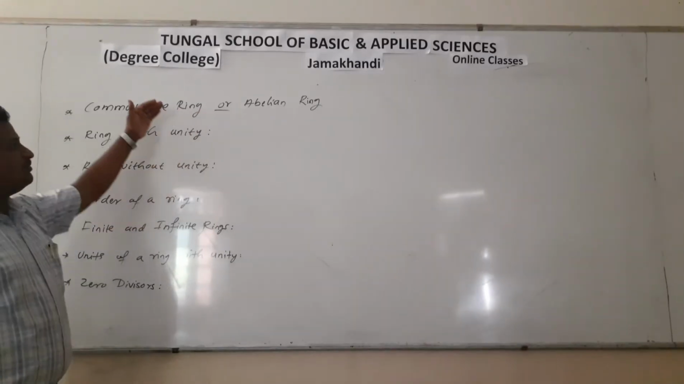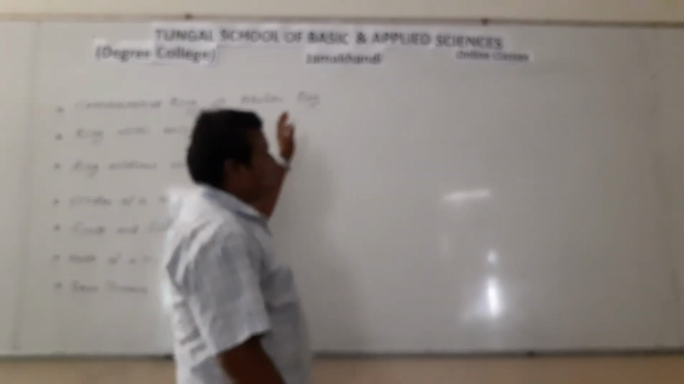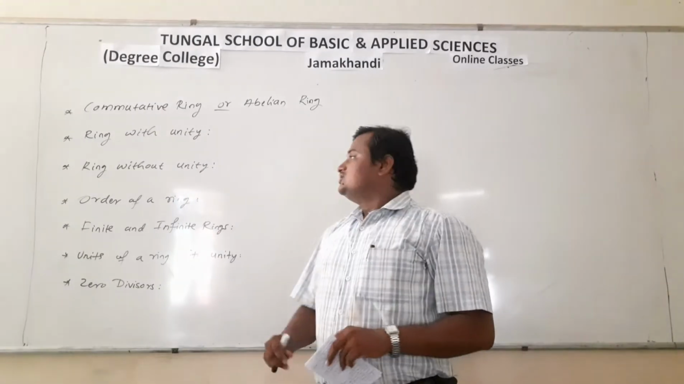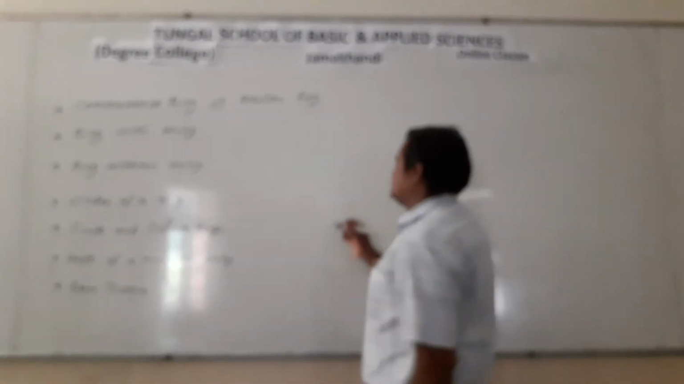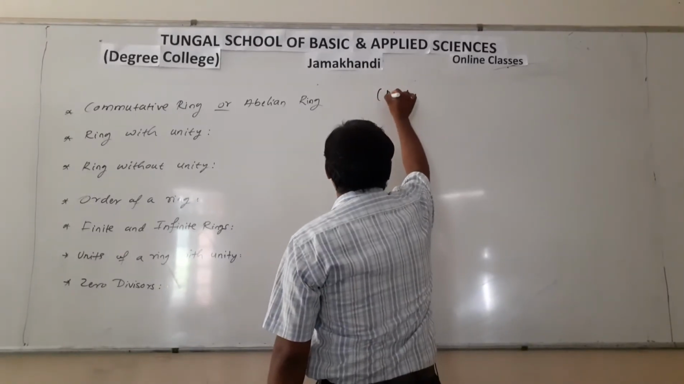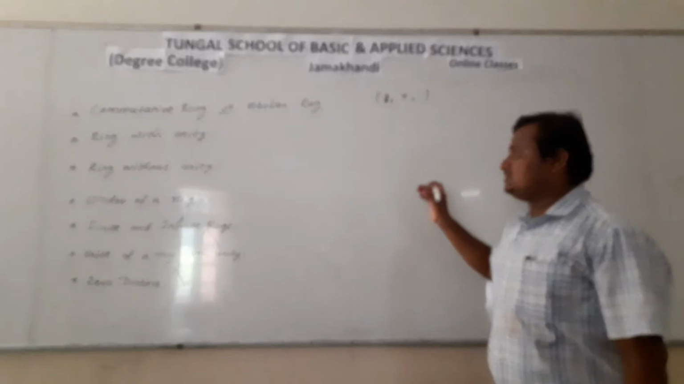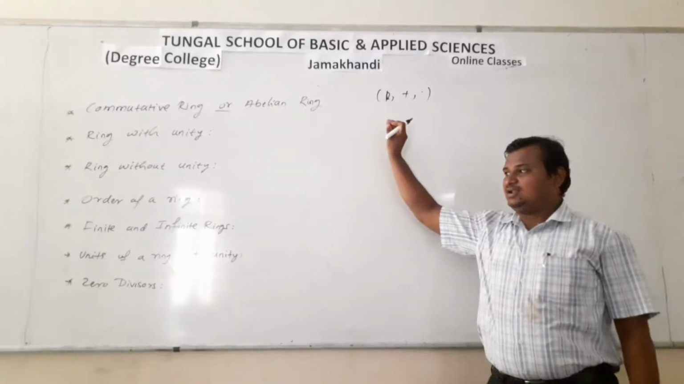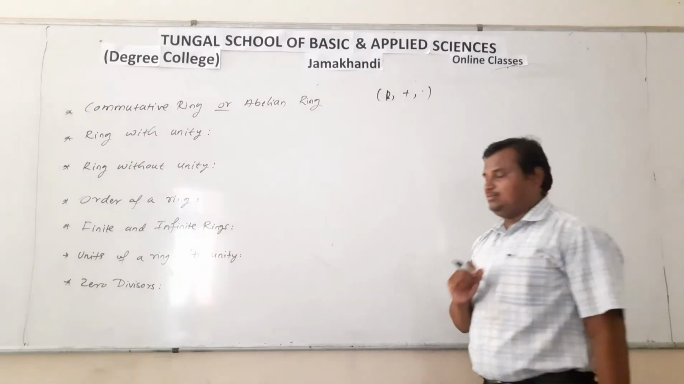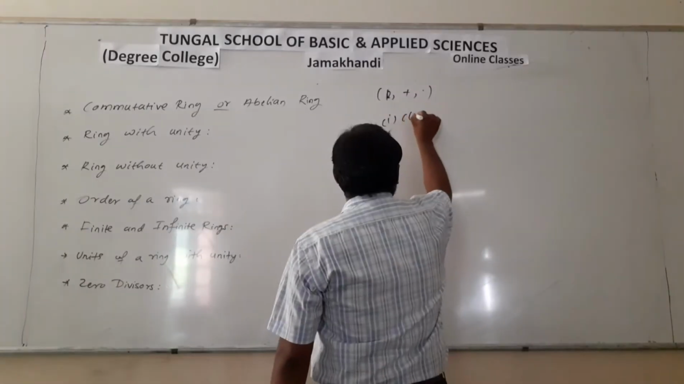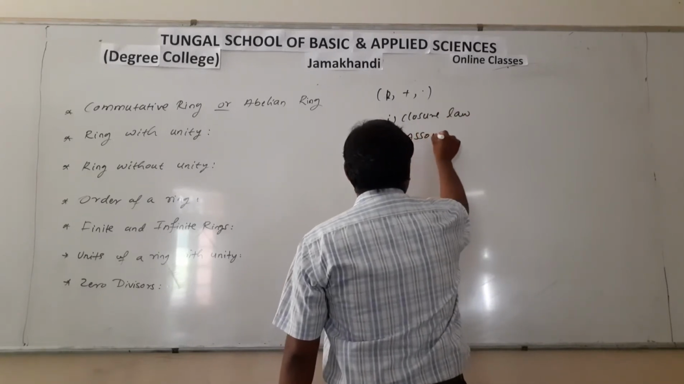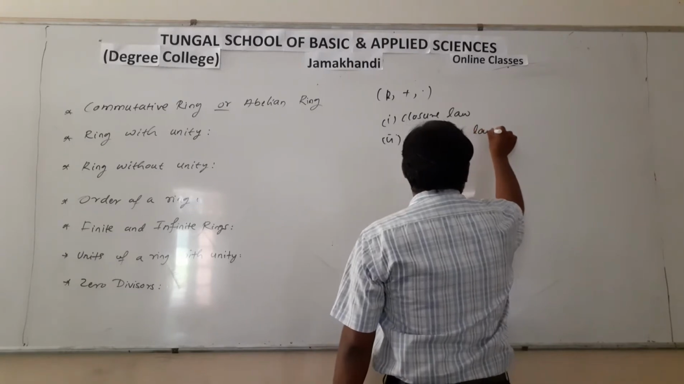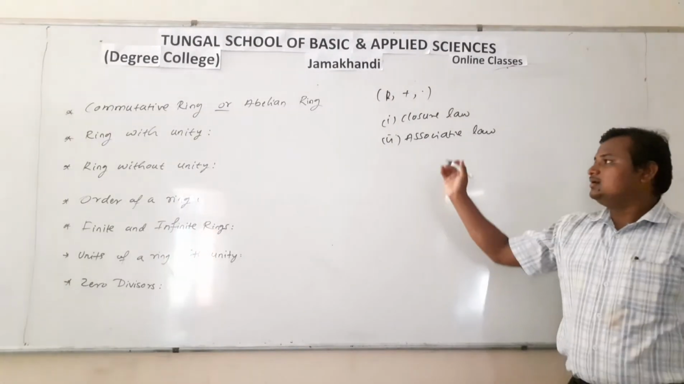So now let us discuss some basic definitions of rings. The first one is commutative ring. We already know the definition of ring: any non-empty set R along with the binary operations addition and multiplication, that is (R, +, ·), is said to be a ring if it satisfies 5 axioms under addition and only 2 axioms under multiplication. They are closure law and associative law under multiplication. Means it is a semigroup under multiplication.